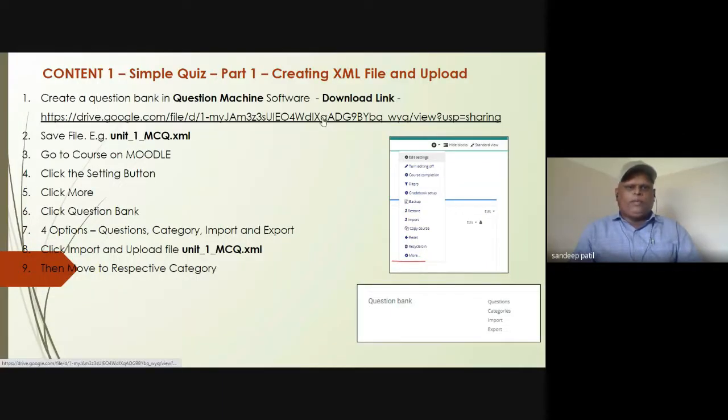After that, when you prepare a question bank, you save it in, say, a unit 1 MCQ.xml file. Okay. Then we need to go to our course on the Moodle. So once you have prepared this question bank file, we need to go to our course on the Moodle.